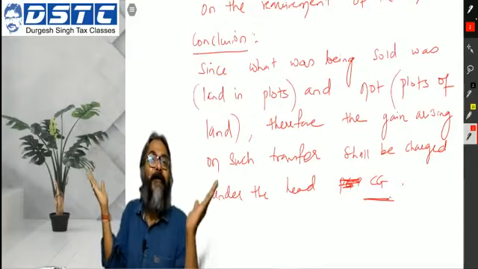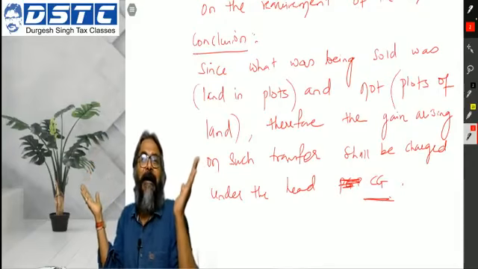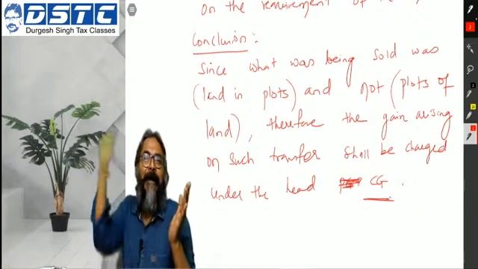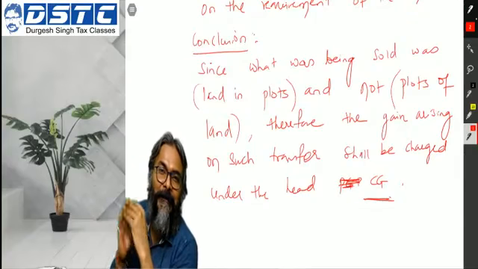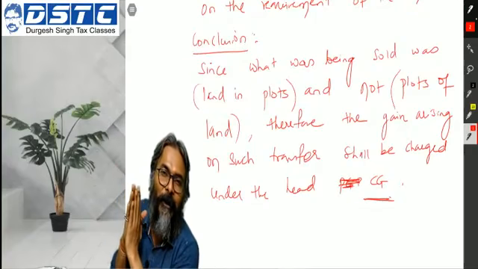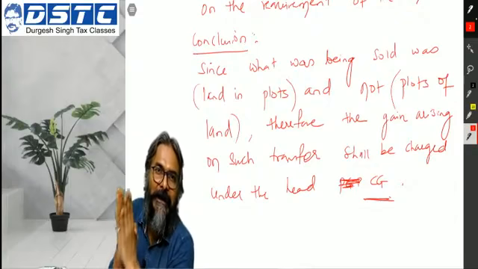Here the land was an offer to the customer, and the customer is coming and taking out a plot out of the land. This is the difference between the two. I hope that you have got hold of this very critical judgment which I have discussed with all of you.